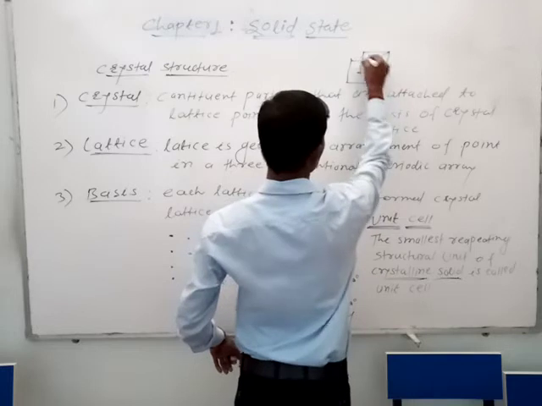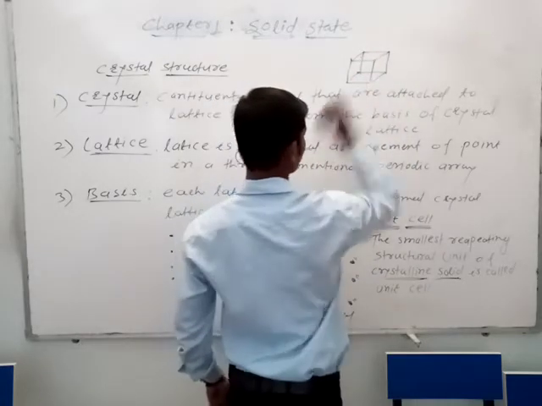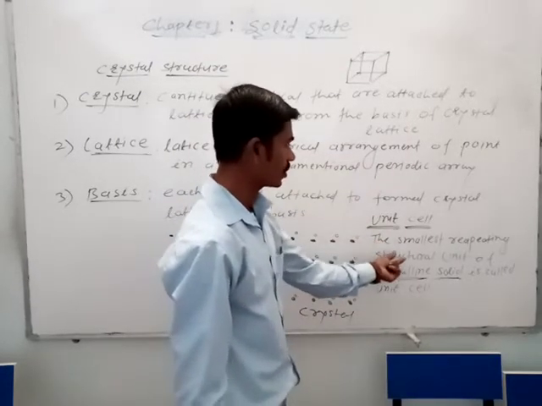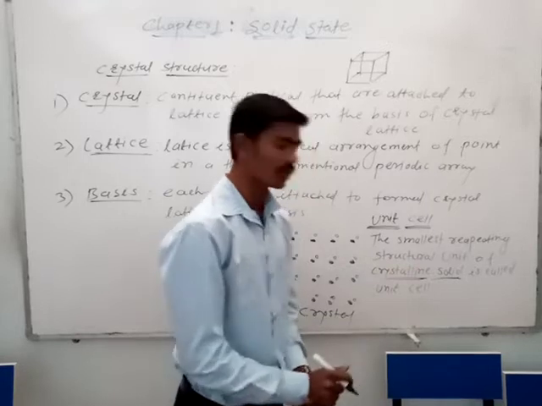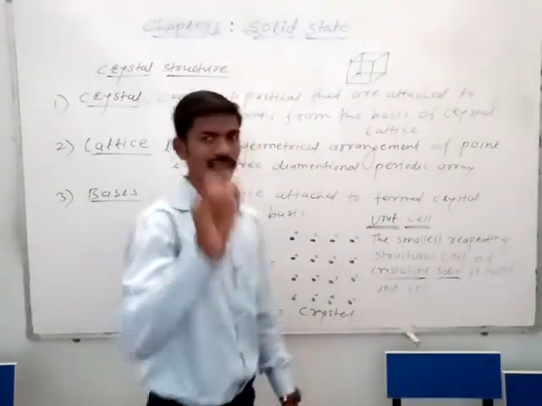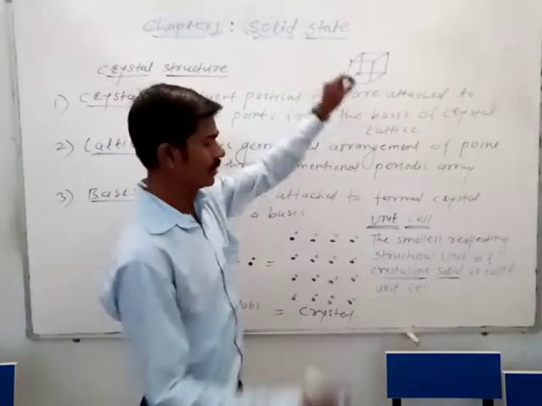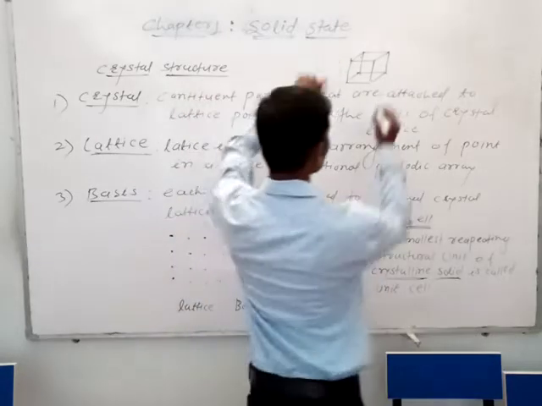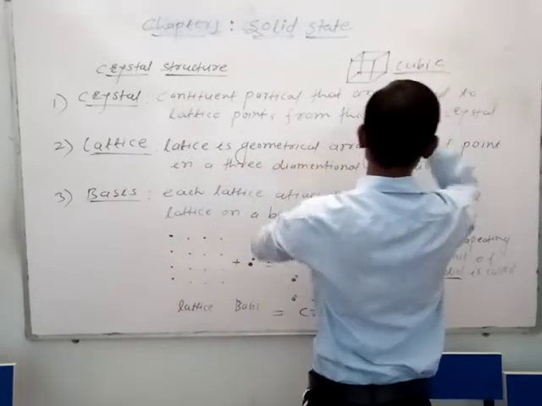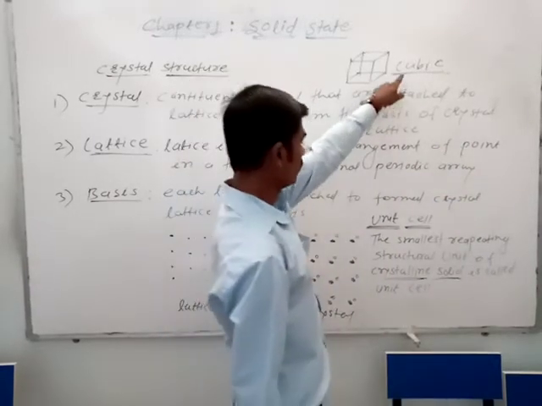This unit cell is represented as a three-dimensional structure, in a cuboidal structure. The smallest repeating structural unit of the crystalline solid is called the unit cell.